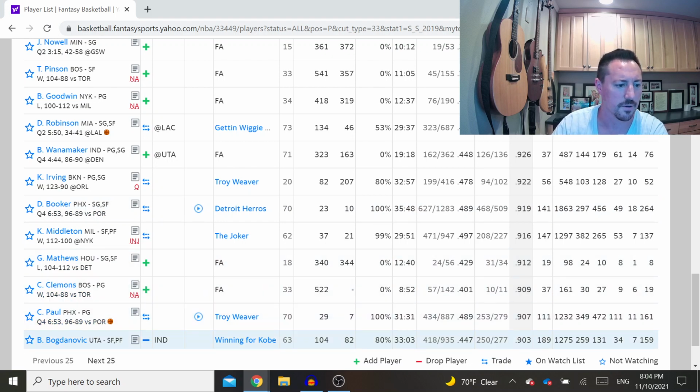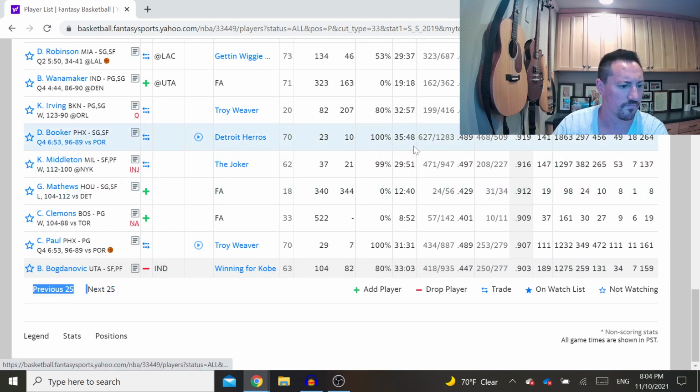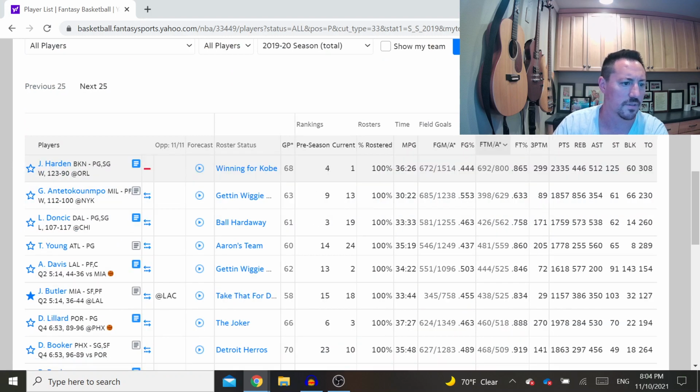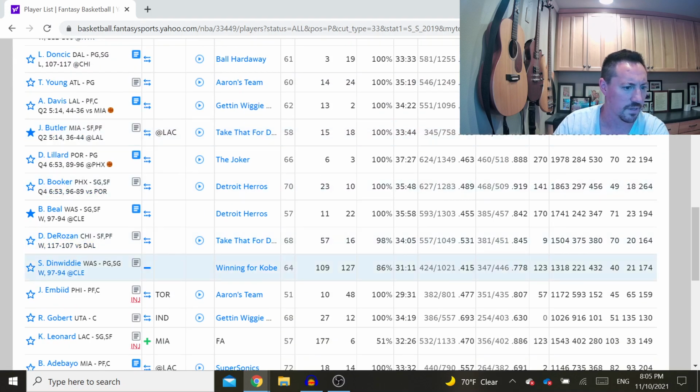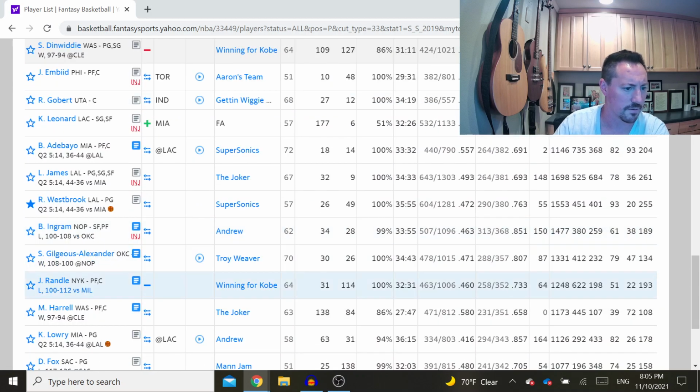Bogdanovic, a player I actually wound up with, is also really good at his free throws. I think I just clicked on percentage here. So usually someone who has a lot of attempts is not someone who shoots poorly, like James Harden here, who had the most attempts last year. This year he's having a little bit of a struggle with getting free throws, but he shot pretty well, .865. Scrolling down here, Dinwiddie shot .778. He shot 446 free throws last year. And Julius Randle also shot a lot.